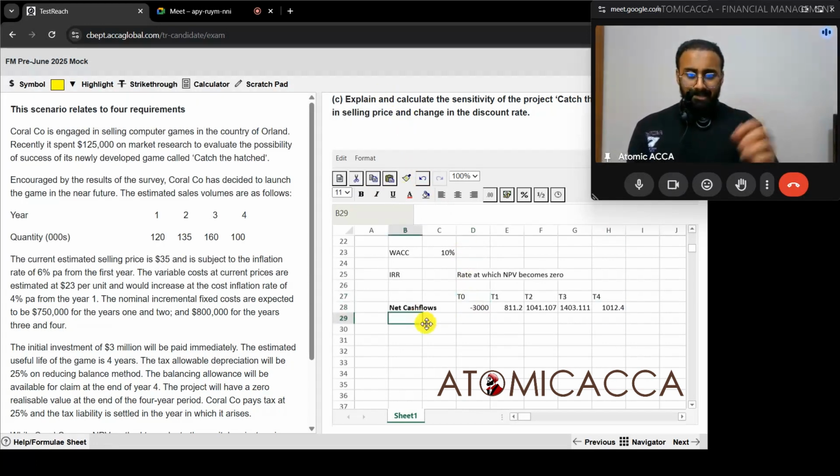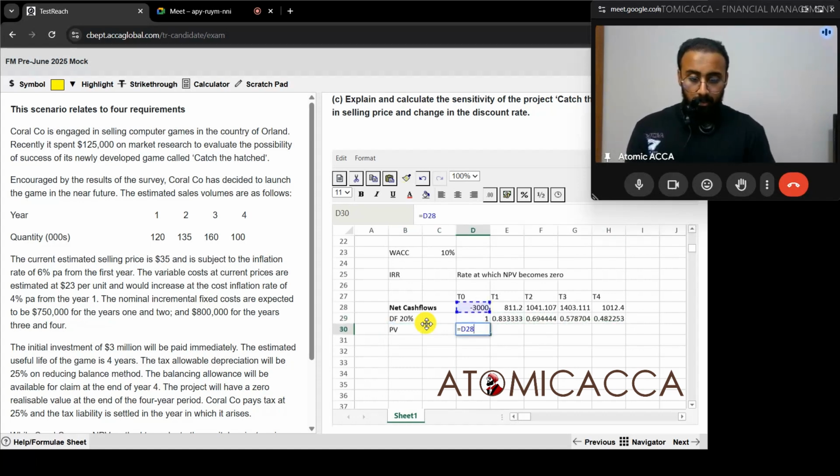What will be the lengthy method? We're going to take a discount factor, something higher. Let's go with 20 percentage. So here it will be 1, here it will be 1 divided by 1.2. Then I'll copy paste this for the entire year. Then I'll find the present value, that will be equal to this one into this one, and do the copy paste for all of this. Then I'm going to find the NPV over here, that'll be equal to the sum of these numbers. So now we have a negative NPV over here.